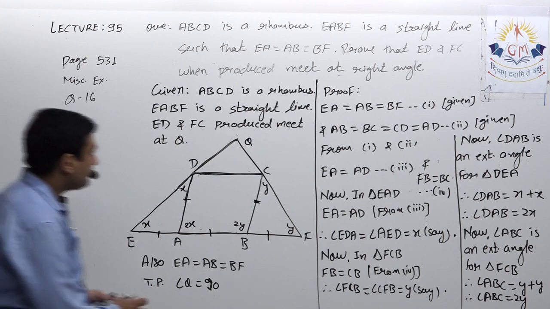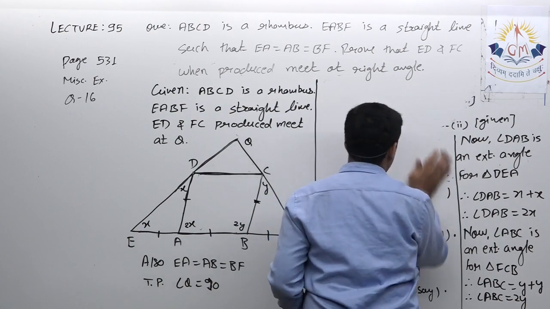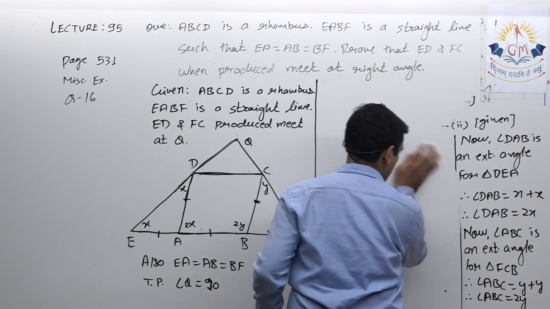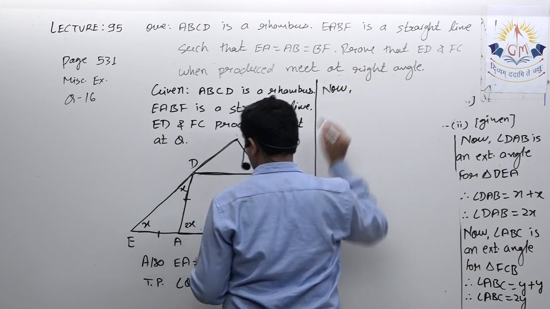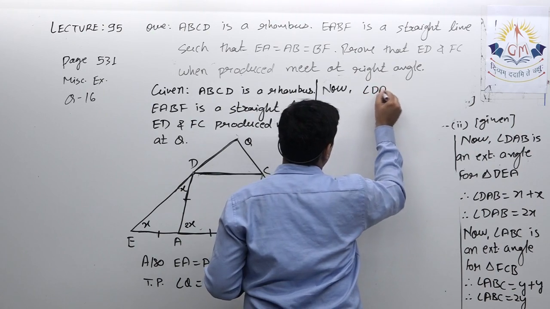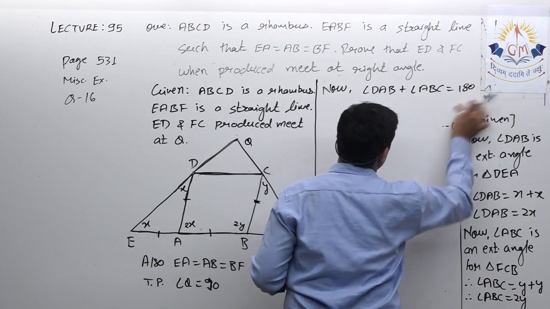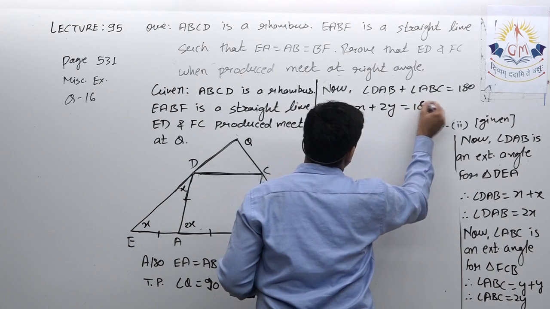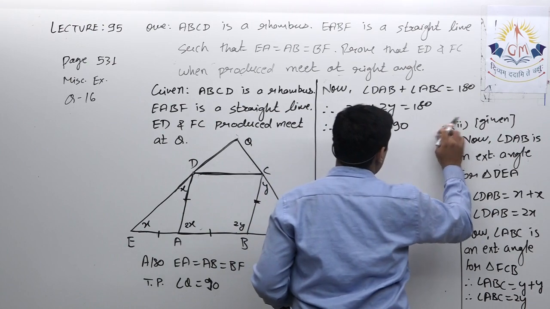Okay, so now further, I add these two. Angle DAB plus angle ABC is equal to 180. Therefore 2x plus 2y is equal to 180. Therefore x plus y is equal to 90.